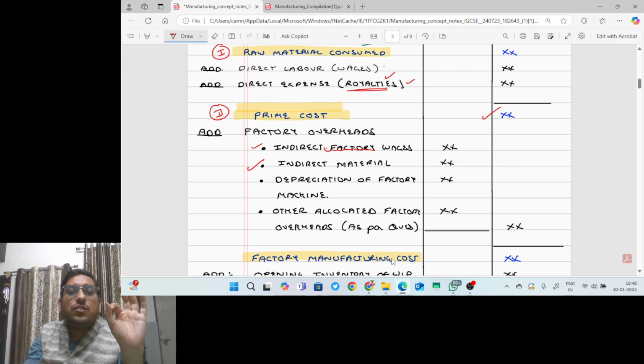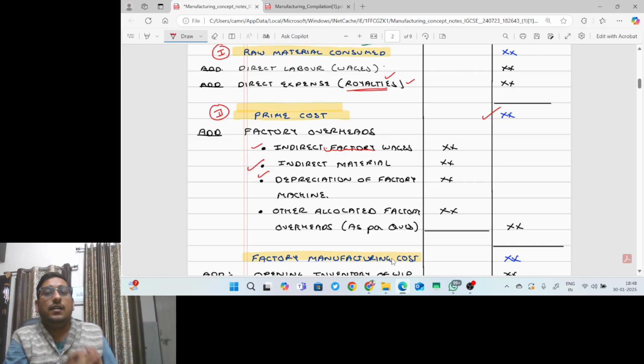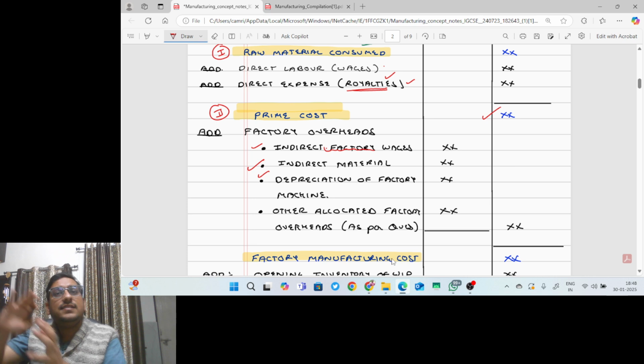Next, depreciation of factory machine. It is very important to understand that depreciation is an expense. If a non-current asset is situated in the factory, then the depreciation on the factory machine will be charged to factory overheads, because that machine is situated in the factory premises. But if the non-current asset is situated in the office, then the depreciation on that office equipment will be charged to the statement of profit and loss under the expenses head.